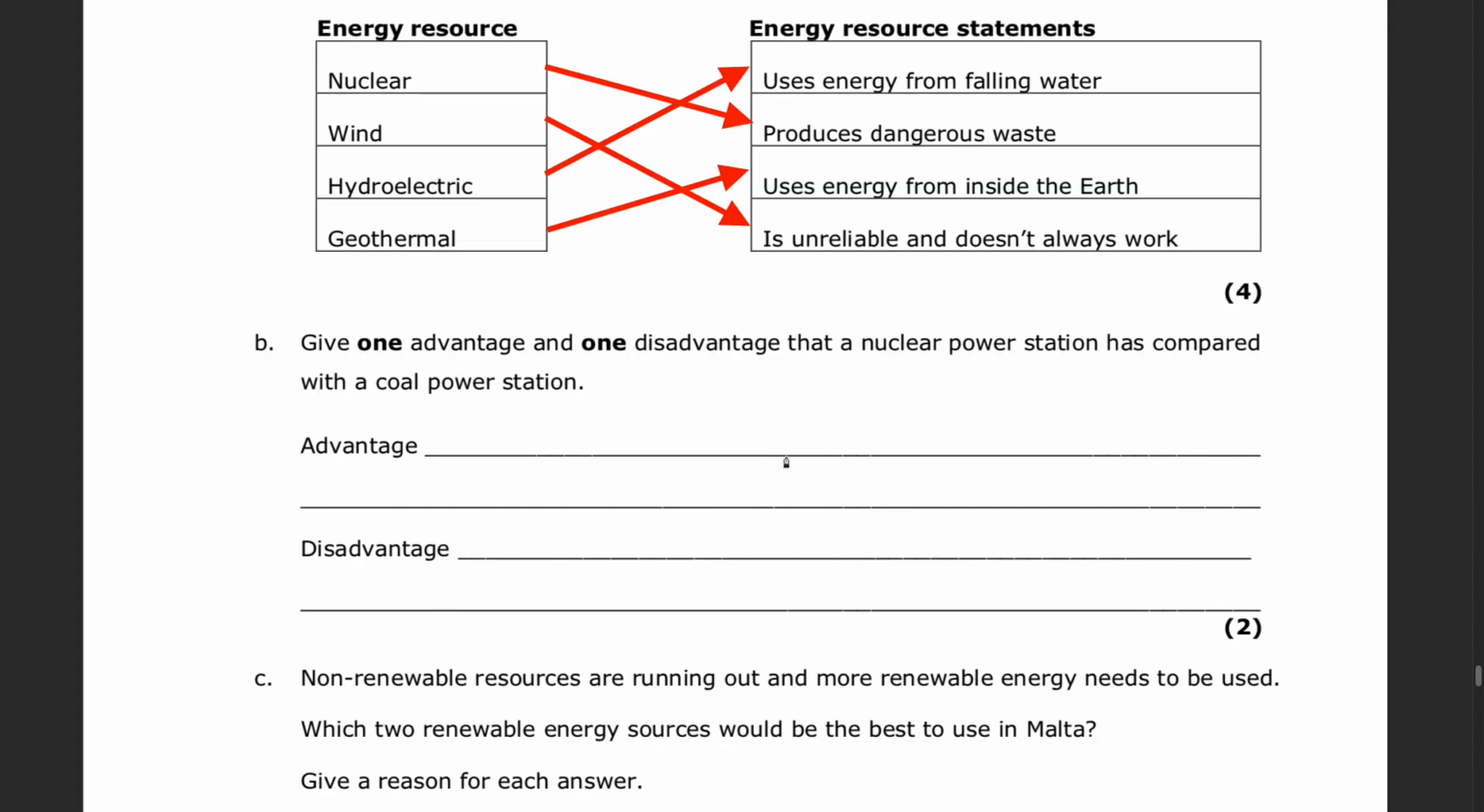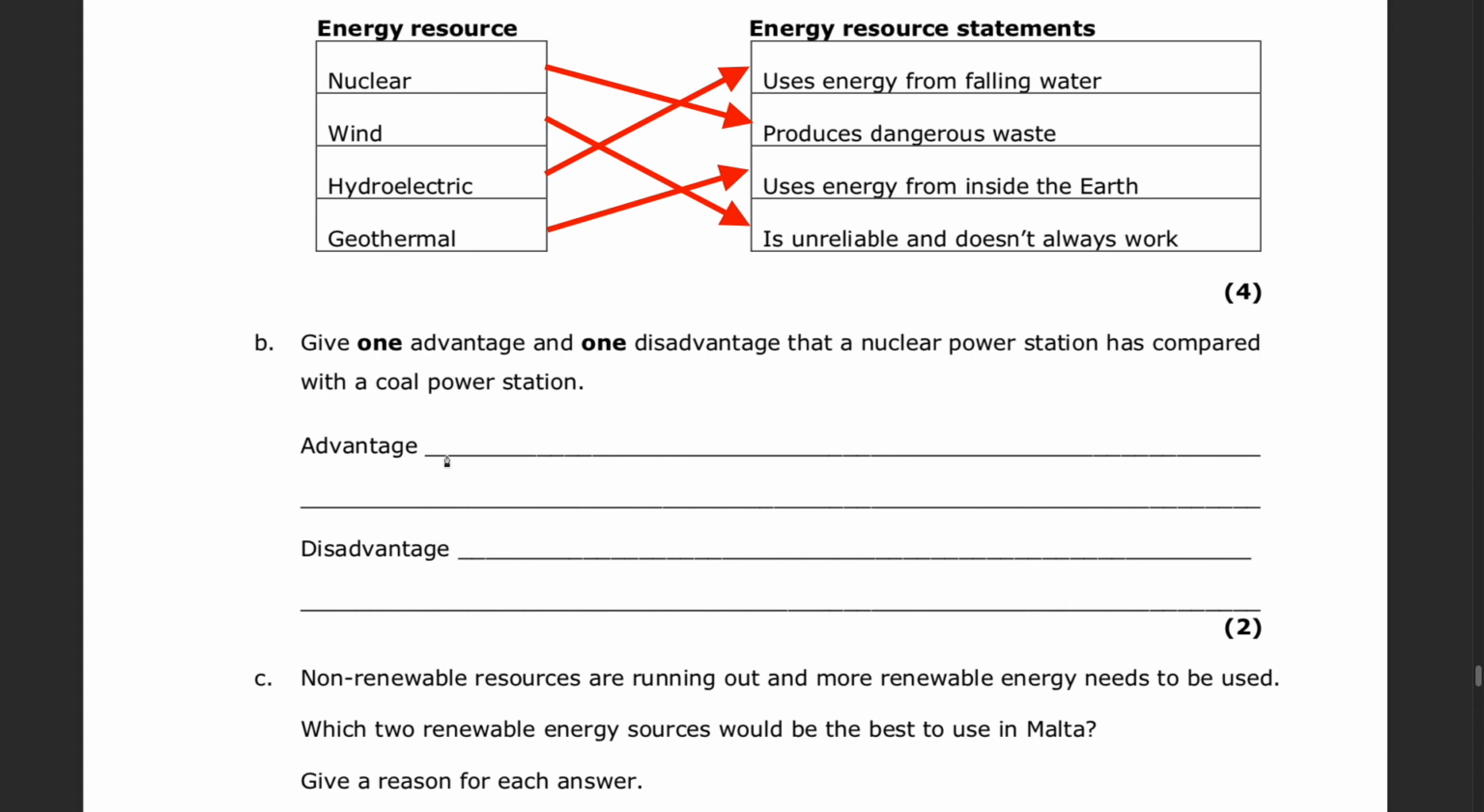Question B. Give one advantage and one disadvantage that a nuclear power station has compared with a coal power station. So even though the question is asking us for one advantage, I will be writing more than one, and you can choose only one. If you mention at least one of these, then you will be giving a correct answer.